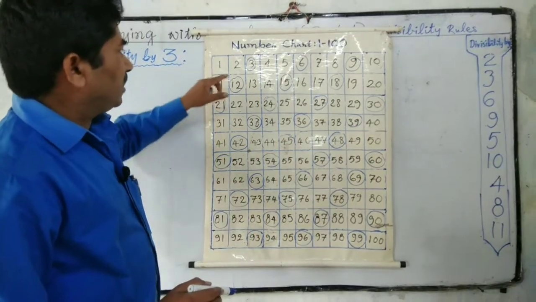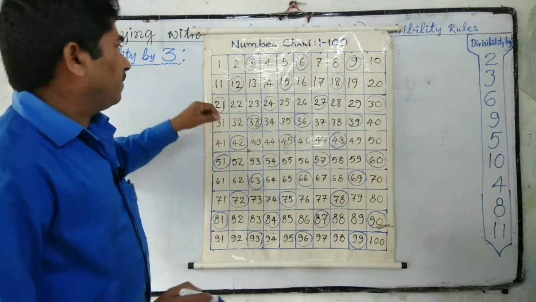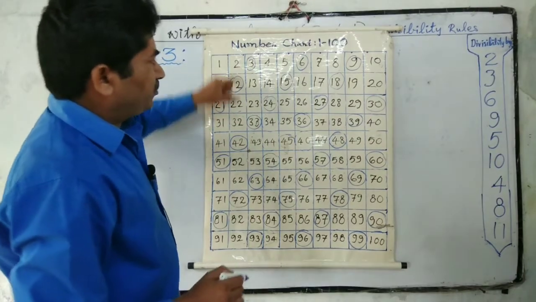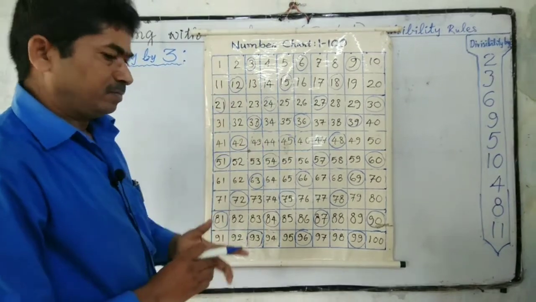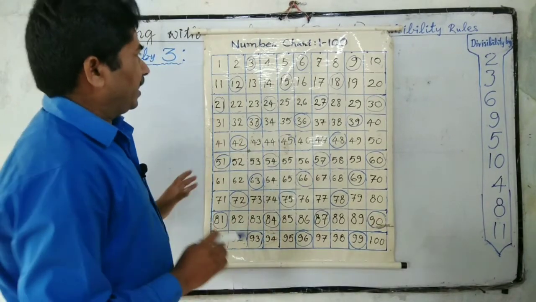These all numbers are exactly divisible by 3. If we observe these numbers, we can get an idea.